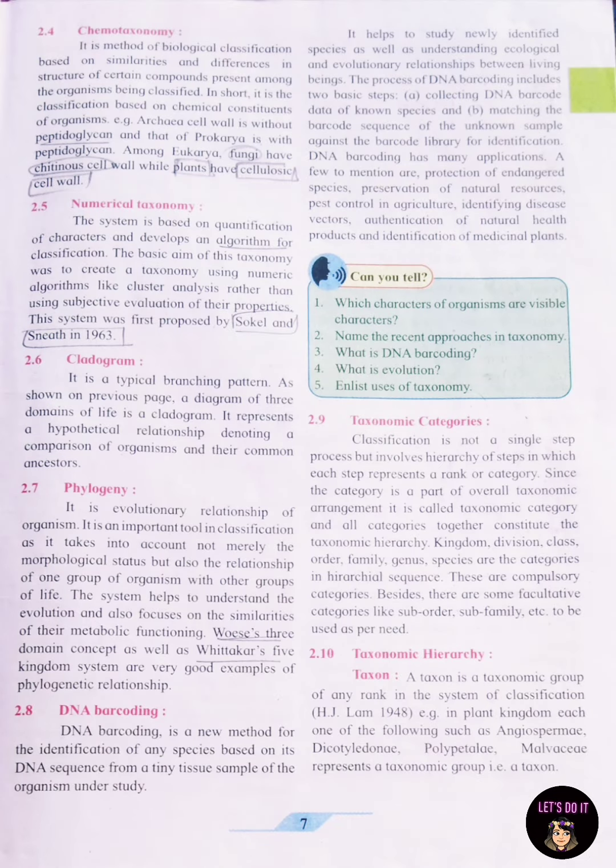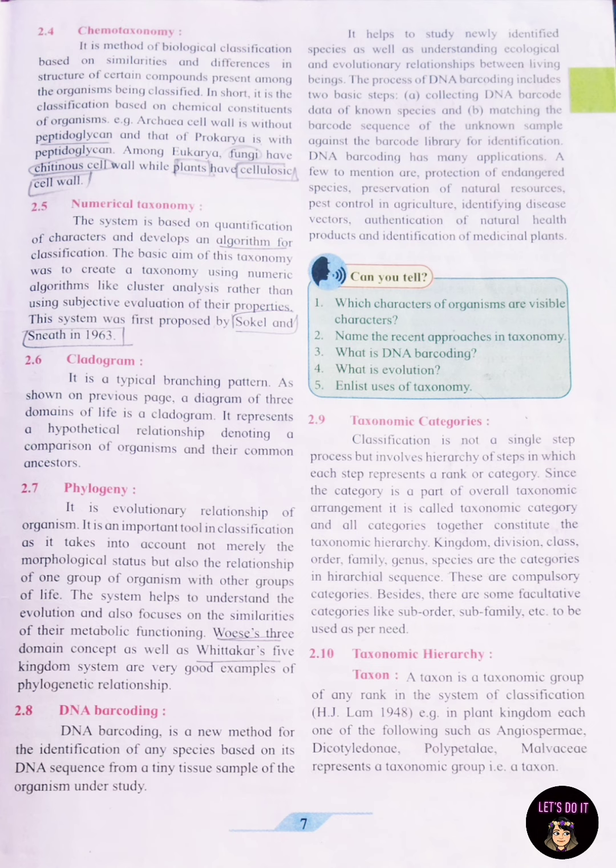2.4 Chemotaxonomy. It is a method of biological classification based on similarities and dissimilarities in the structure of certain compounds present among the organisms being classified. In short, it is the classification based on chemical constituents of organisms. Example, archaeal cell wall is without peptidoglycan and that of bacteria is with peptidoglycan. Among eukarya, fungi have a chitinous cell wall, while plants have a cellulosic cell wall.